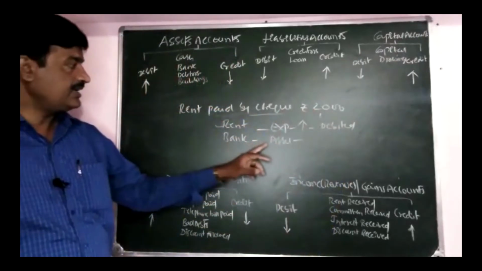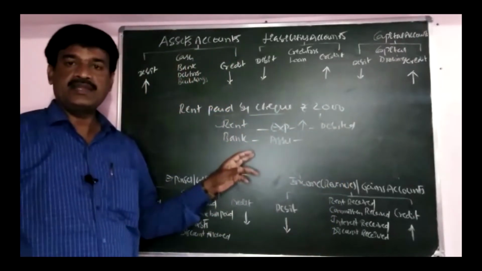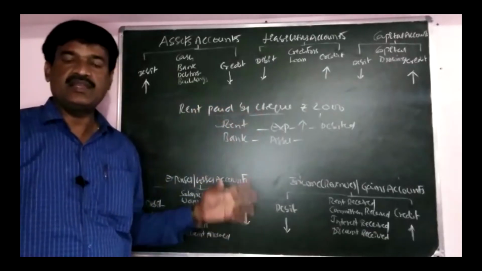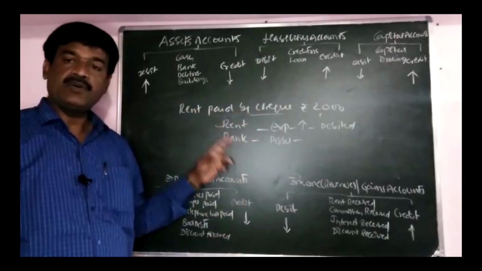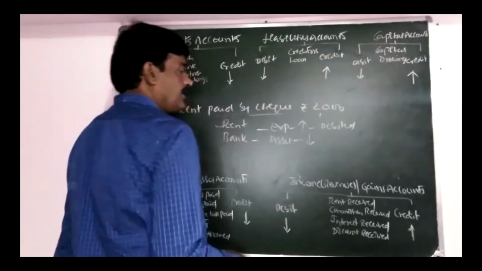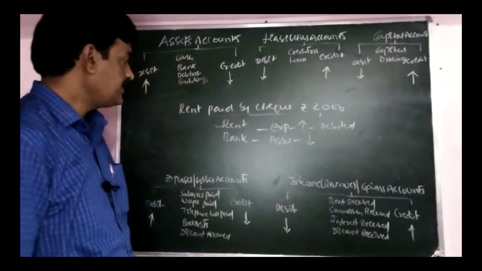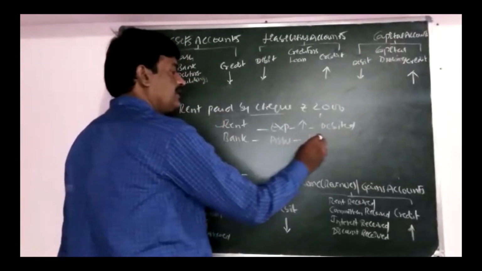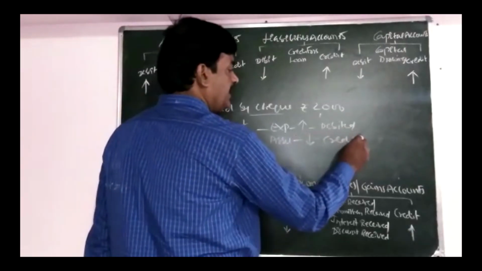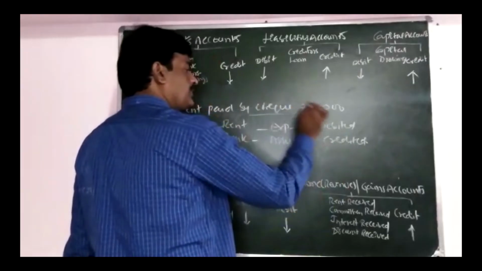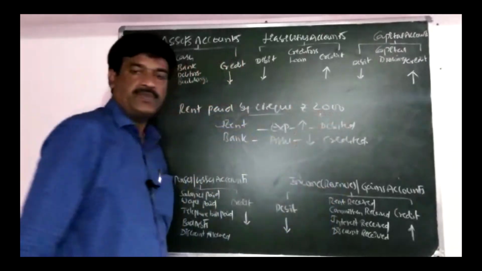Bank comes in asset. When we are paying through cheque, our bank balance is decreasing because we are paying by cheque. Decreasing the asset is credited. So bank account is credited, rent account is debited.